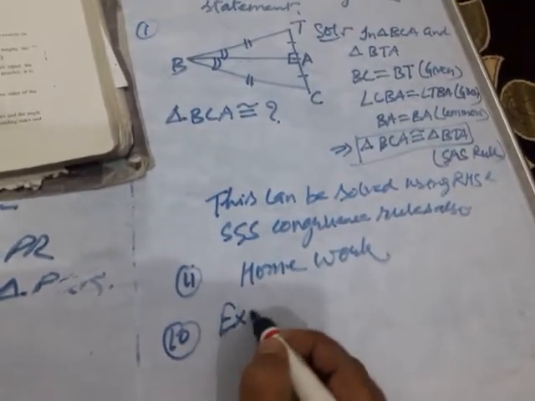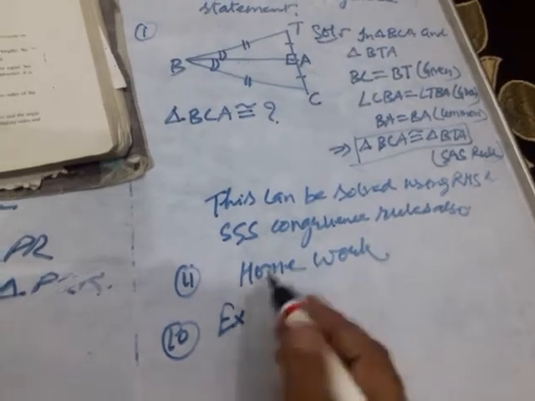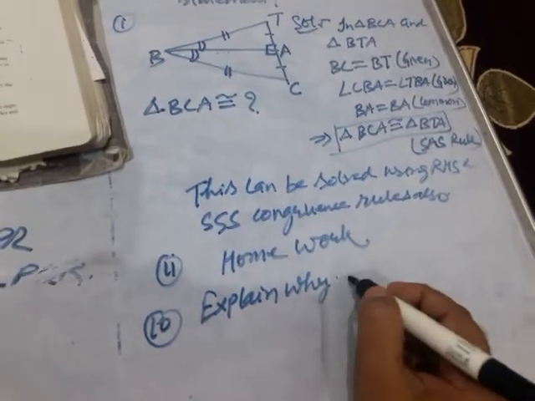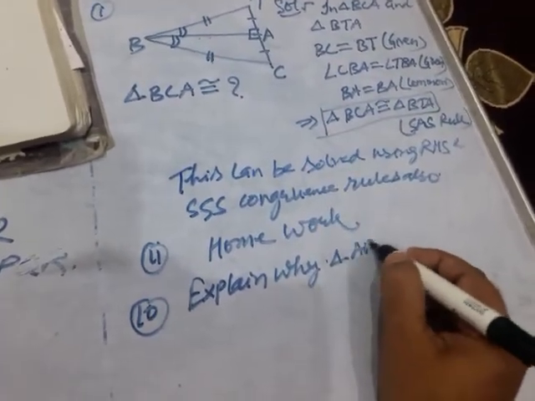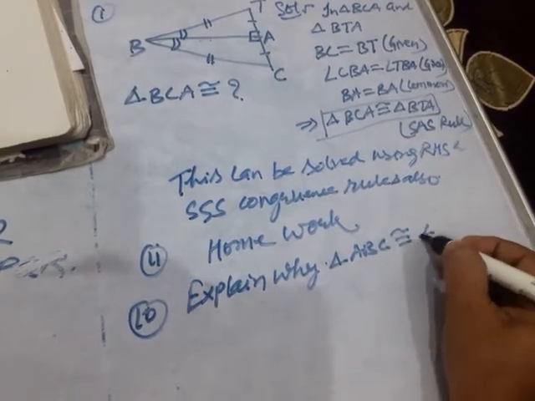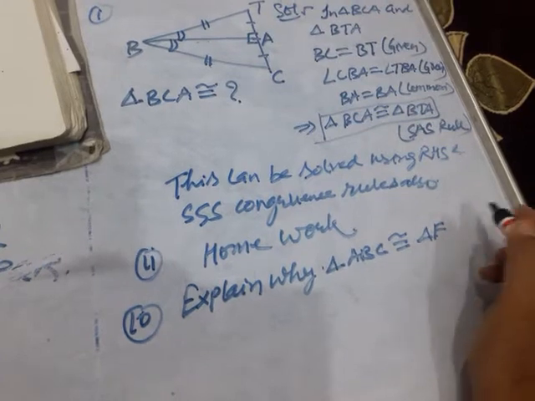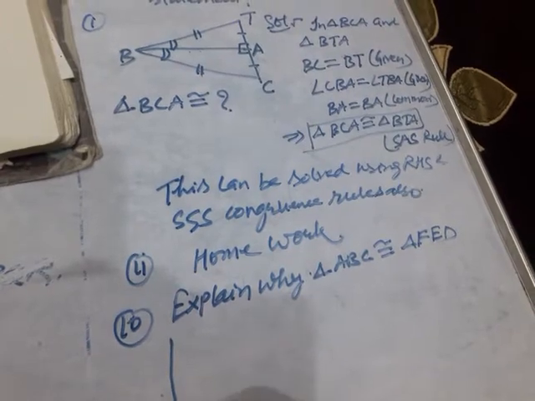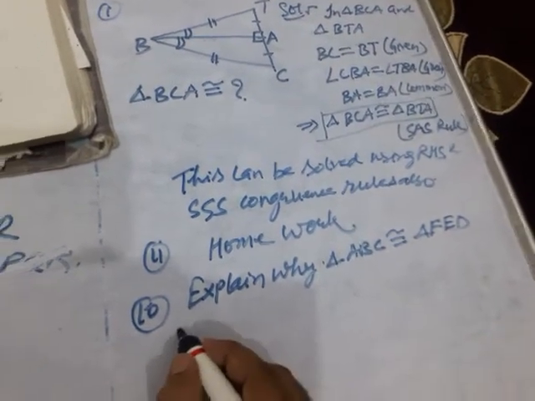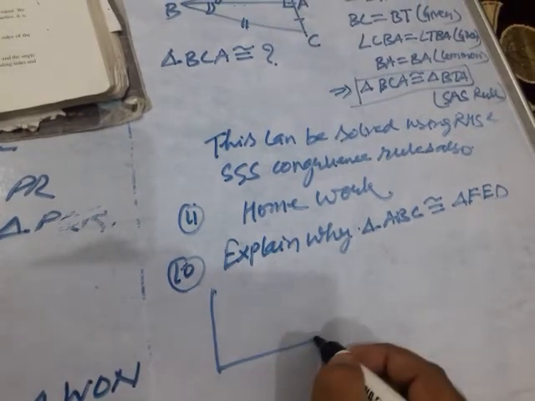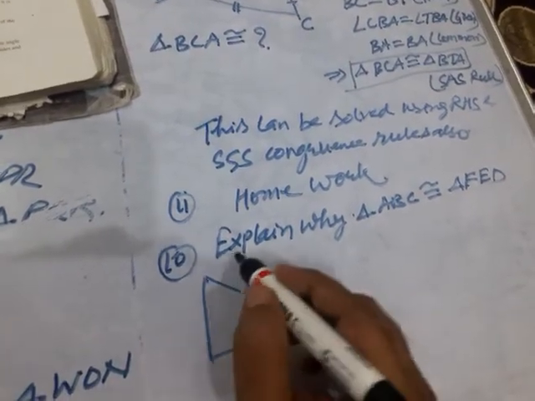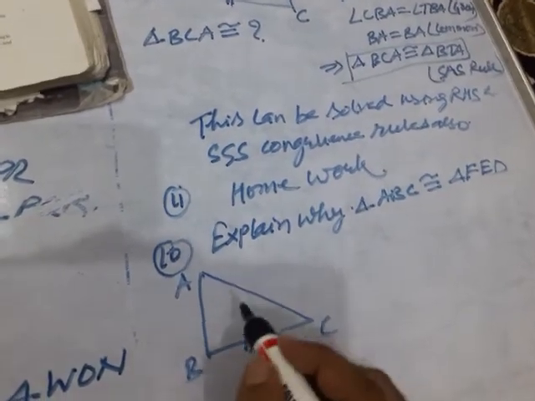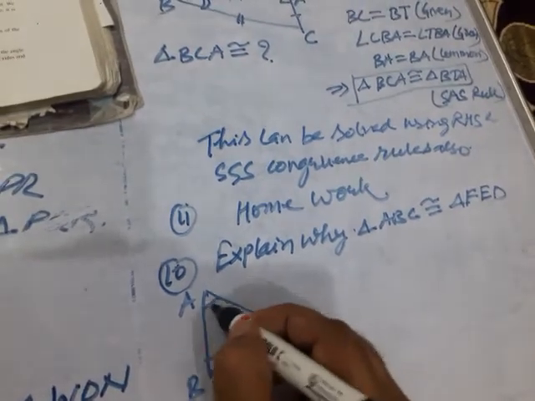Explain why triangle ABC is congruent to triangle FED. Two triangles are given to be like this, children. Triangle ABC has these markings: this is 90 degrees and this is a double marking over here.